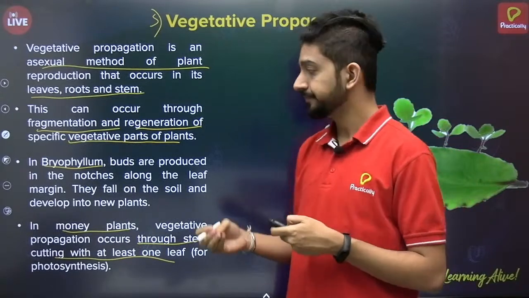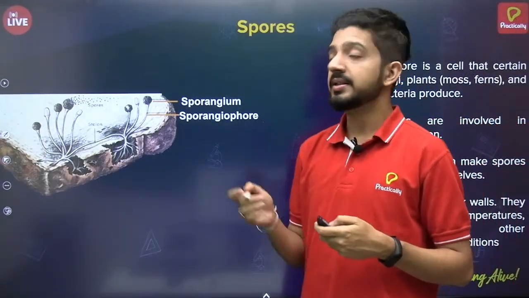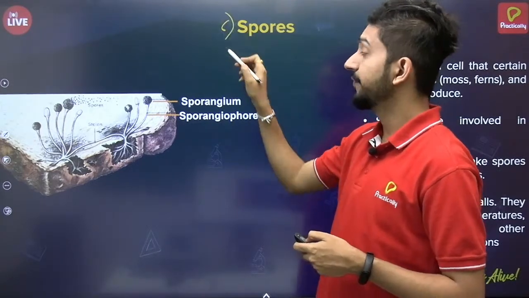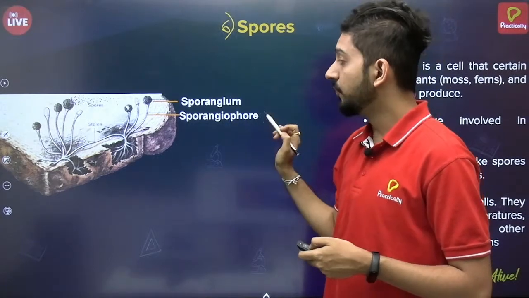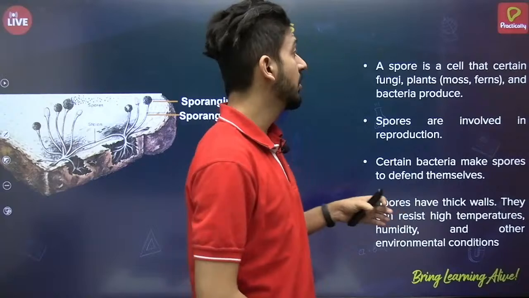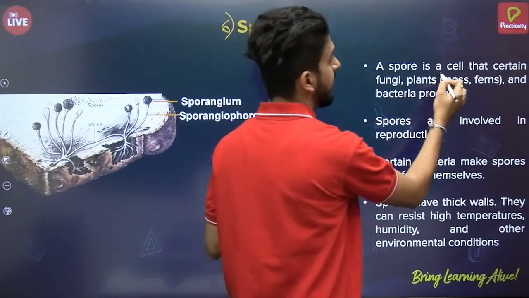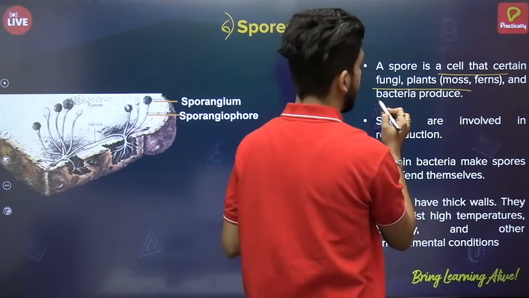Now, spores. This is another type of asexual reproduction through spore formation, and the example given over here is of fungi. A spore is a cell that fungi, plants and bacteria produce.